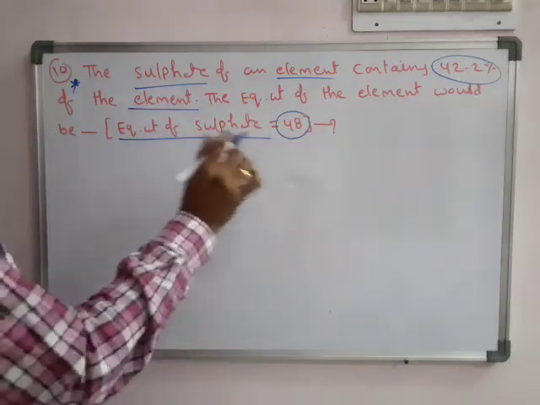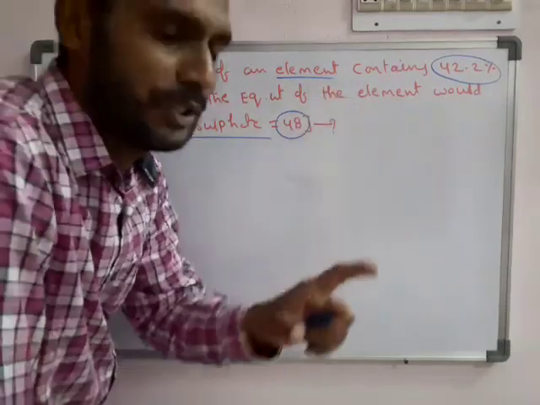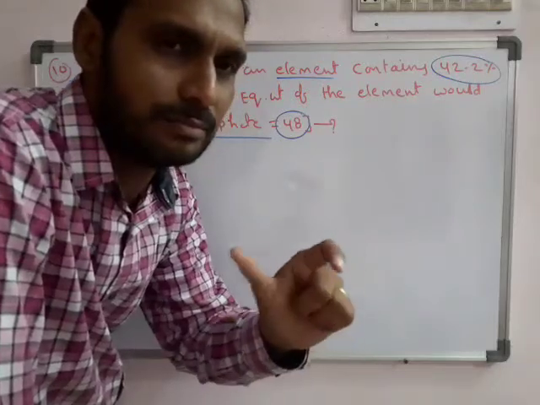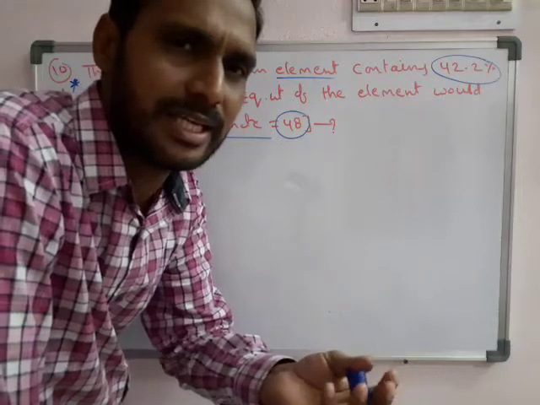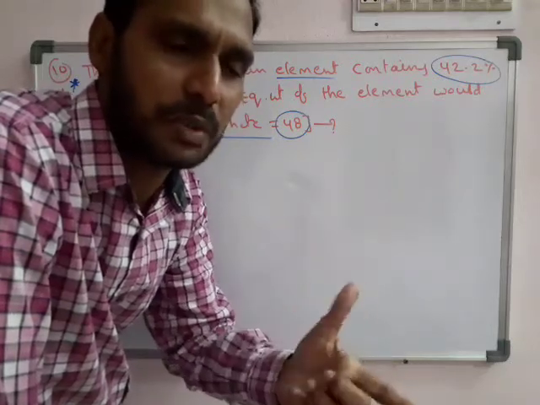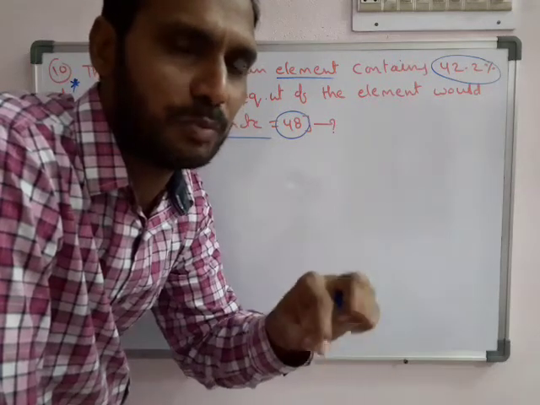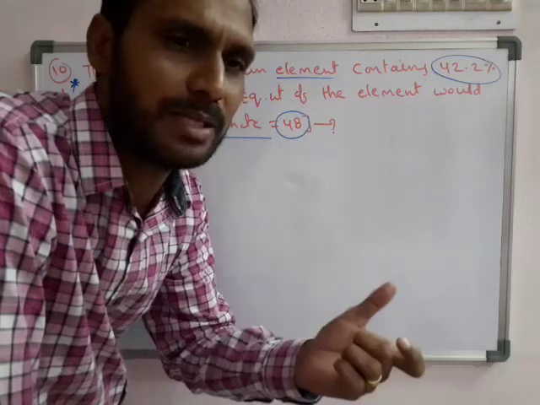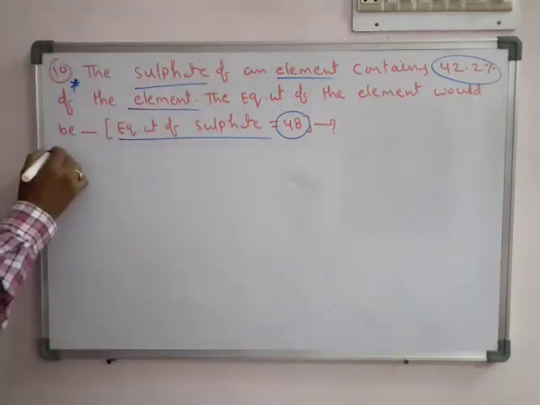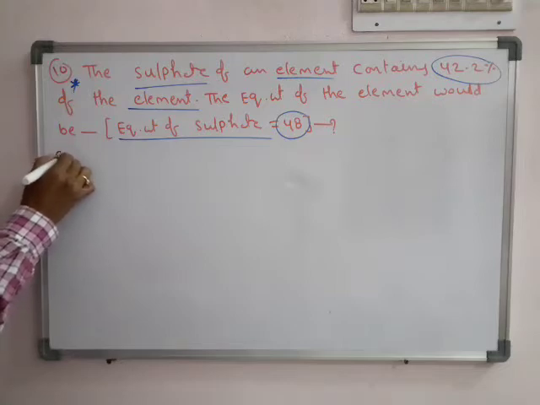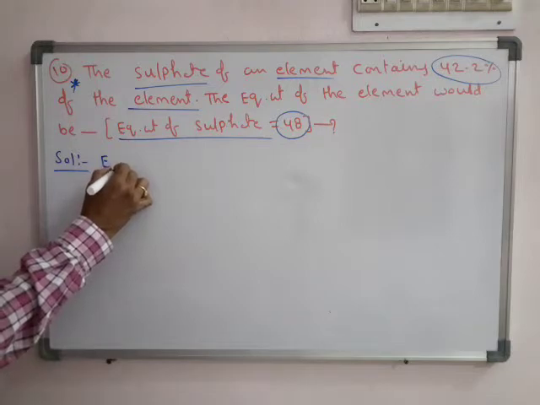So just here the given clue is the 42.2% అంటే అక్కడ total element, for example, okay, just take any element. So metal sulfate అనుకుంటాం. The metal sulfate లో the metal percentage 42.2%. So automatically the remaining percentage comes to sulfate. So first we write the main formula. So that is the equivalent weight of compound.